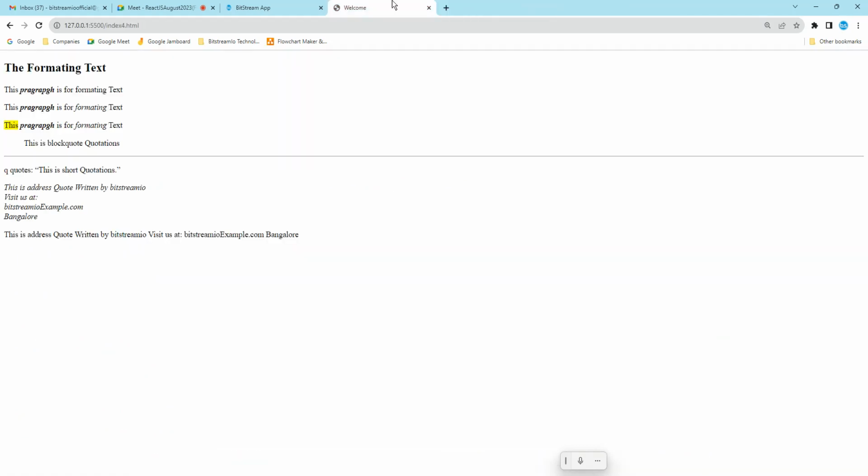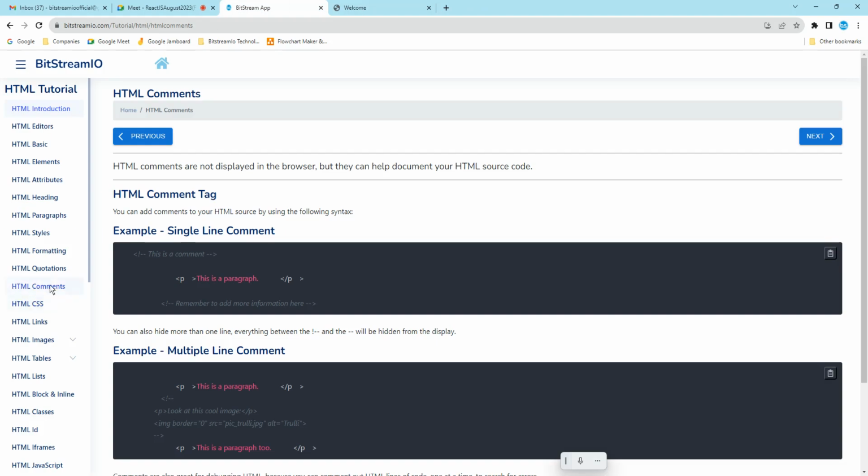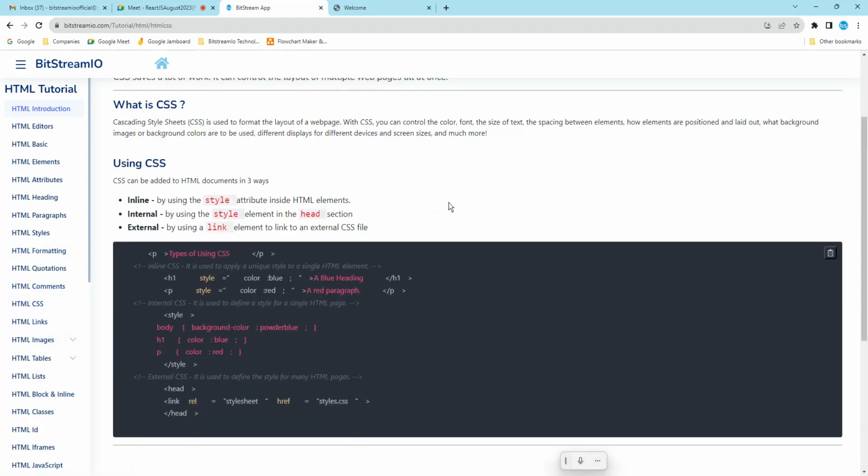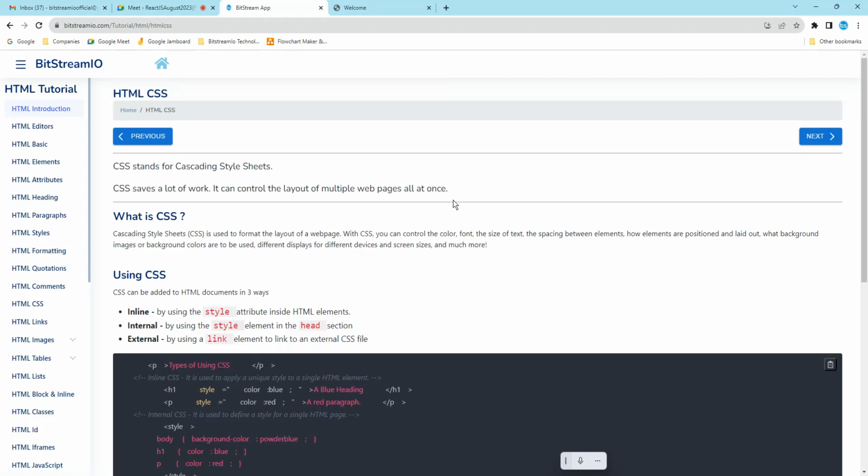Okay, so next we are going to comment. Means only if you understand, that is enough. So this is the comment. Okay, the next is the HTML CSS. Yeah, this is very, very important.